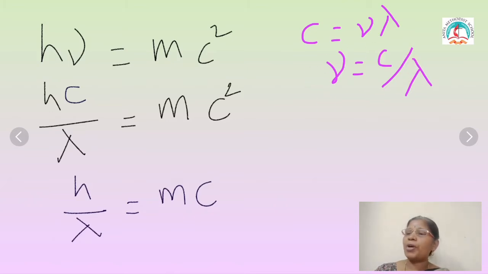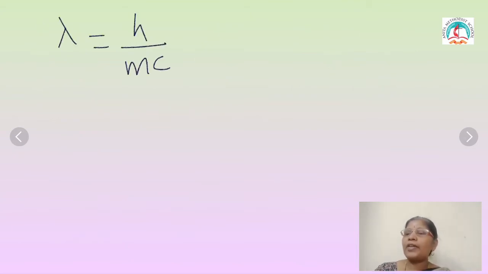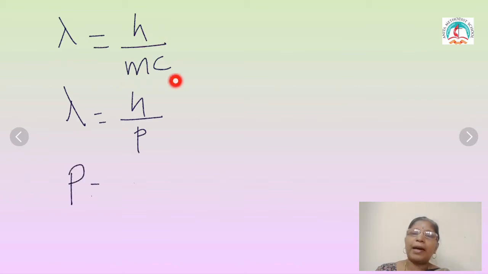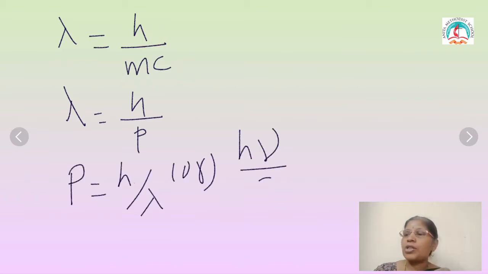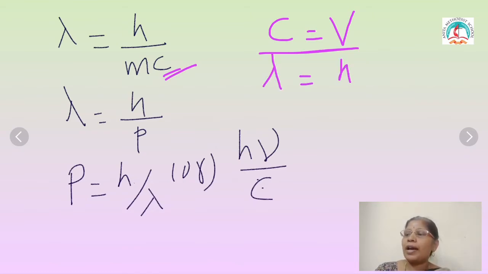Substitute the value of mu in this equation. So C and this side C cancel. The remaining h by lambda is equal to m multiplied by C. Now lambda is equal to h divided by m into C. Now assume the velocity of the particle is equal to the velocity of light, so this C is replaced by V. So lambda equal to h divided by m into V. You know that momentum P equal to mass into velocity.